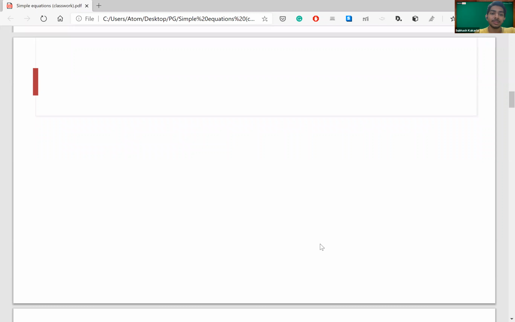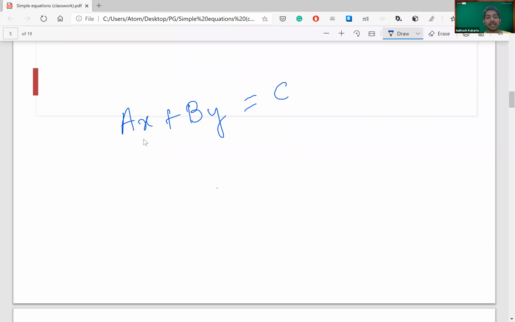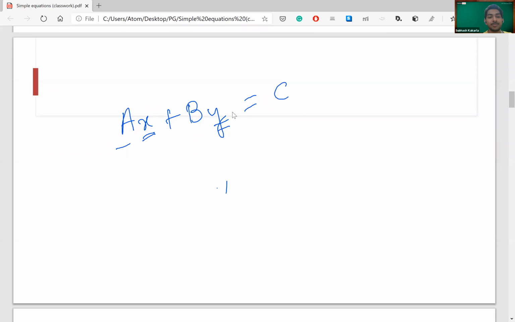Like we had seen yesterday, ax plus by is equal to c is a basic equation. x and y are your variables, and a, b, and c are numbers, wherein a is the coefficient of x, b is the coefficient of y, and c is the constant of the equation. This would be your basic definition. I just wanted to get this part cleared because sometimes you might be asked questions on this.